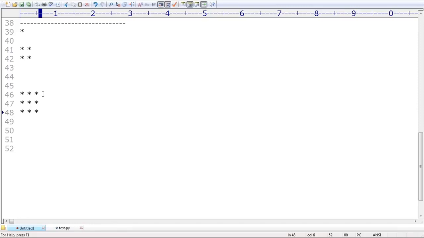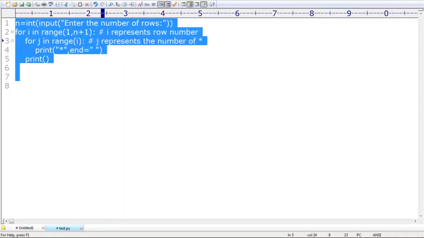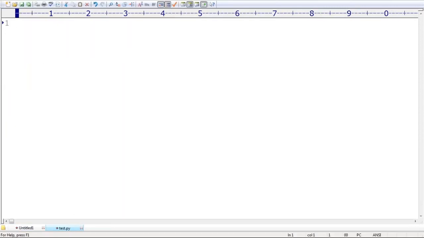Clear. Sir, enter number of rows. N is equal to int of input of enter number of rows. I'm taking enter number of rows. Now I got the number of rows.